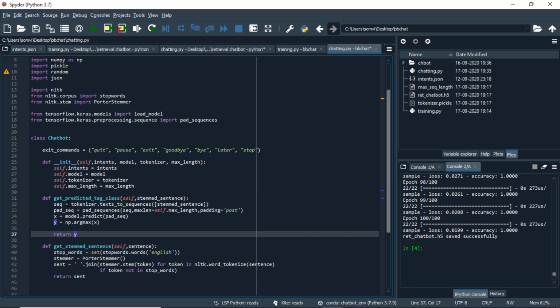Once we have converted the text into sequences, we will pad the sequences, and again we will take help of the maximum sequence length we extracted from the training file. As I said, our model is trained on a specific set and shape of data, and then we will use model.predict on our padded sequence. The model.predict will give us the probability of all the tags that are available, but we want only the single tag that has the highest probability. So we will use np.argmax to get the specific tag.